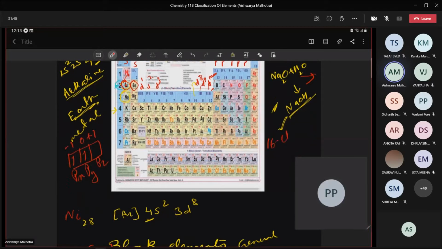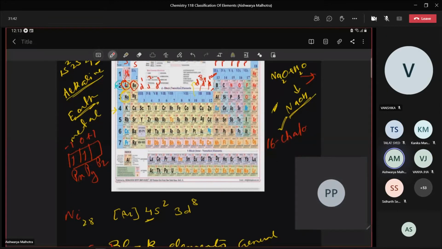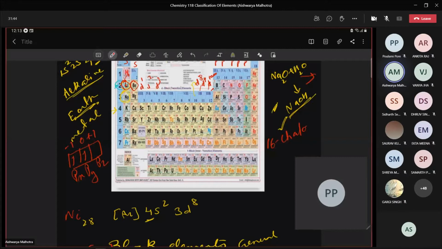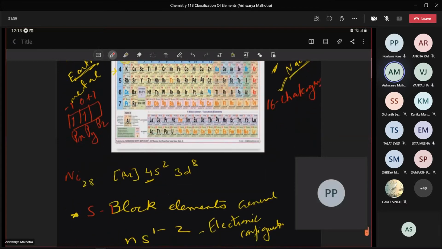Very correct. Chalcogens. What do you mean by the word chalcogens? Ore forming elements. Okay. Basically, beta, with chalcogen, we talk about the way it is able to hold.